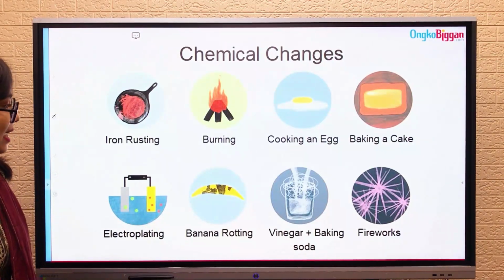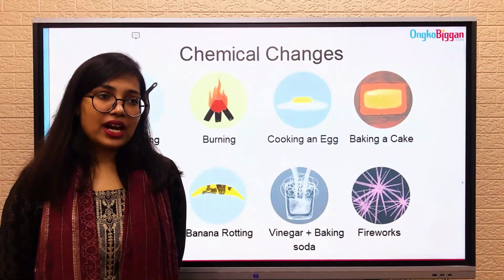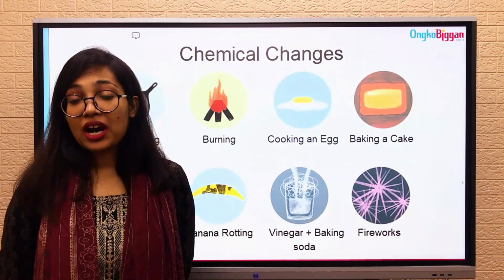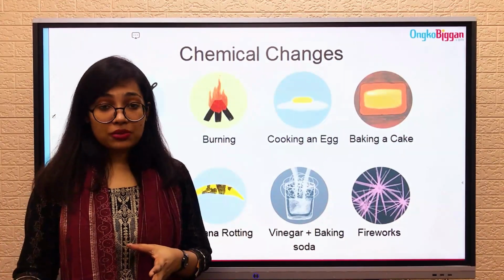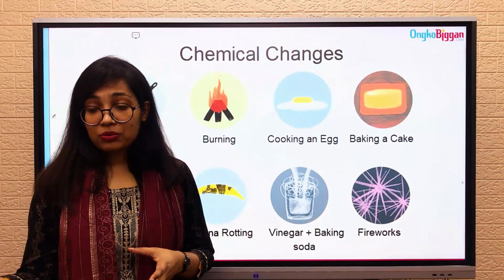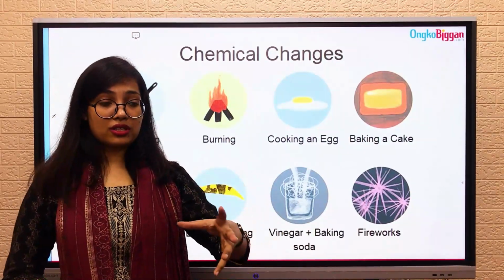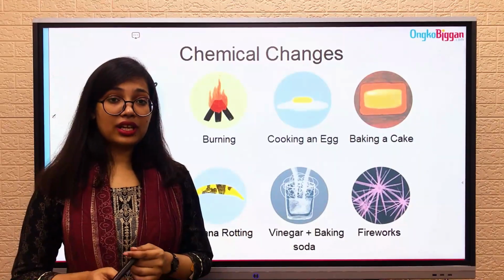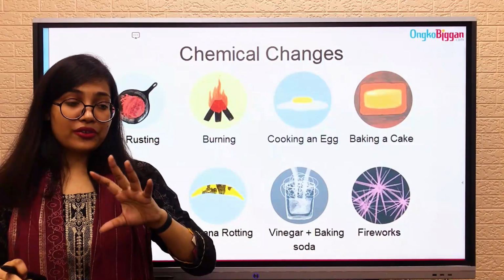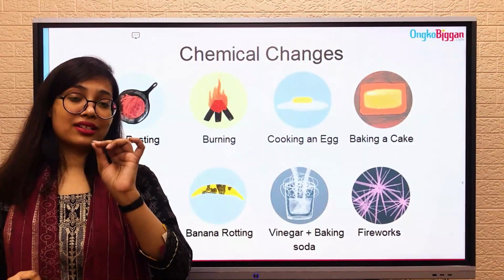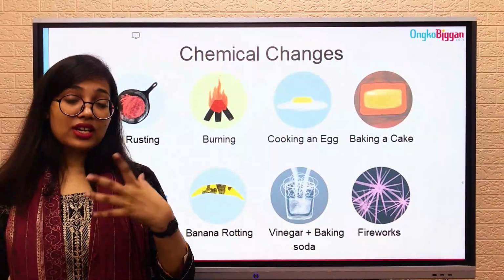Here we have some examples of chemical change. We have seen iron rust, right? If you leave iron metal objects from your house in the open air, you have seen that there is a layer of reddish brownish substance, and that is called iron rust.